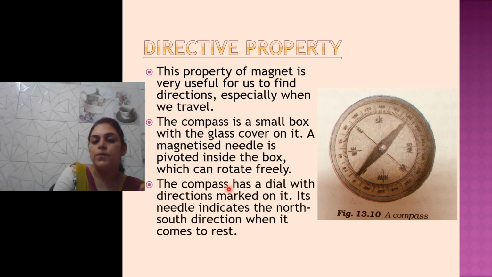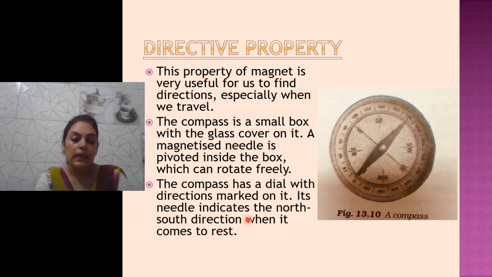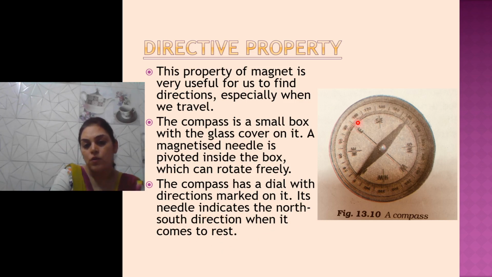Alright. The compass has a dial with direction marked on it. Its needle indicates the north and south direction when it comes to rest. So the dial is having all the directions marked on it.